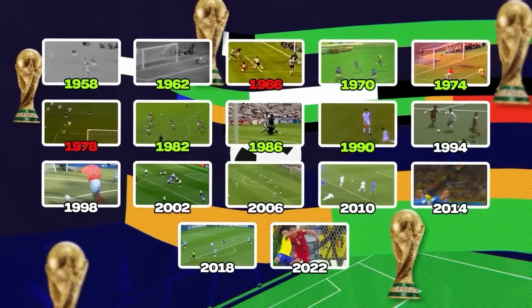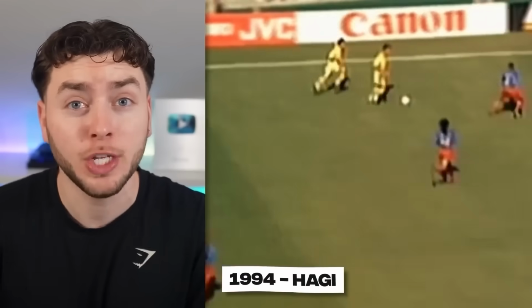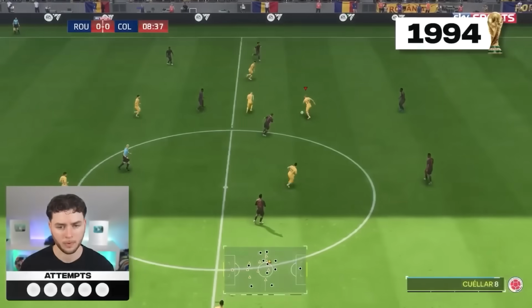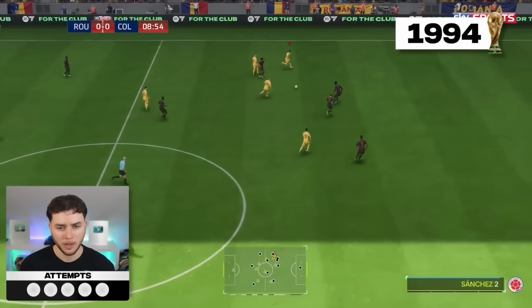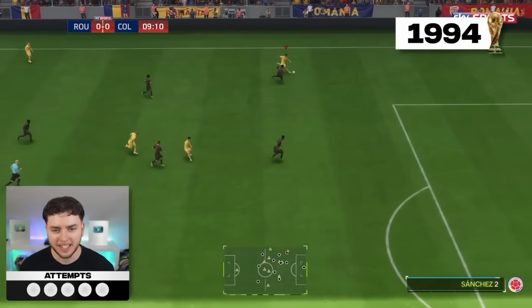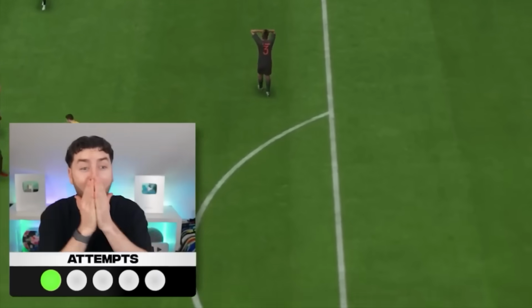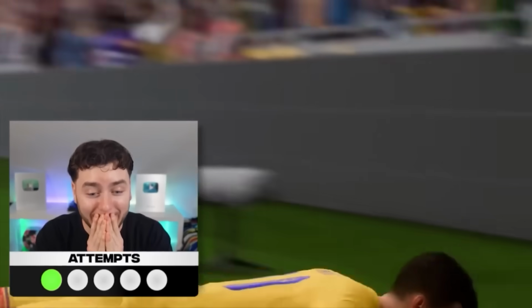And moving on to 1994, we have the legend Haji, who scored this iconic goal for Romania. What a screamer. So on our first attempt, Haji would do this. The ball gets played out to Haji on the wing. He takes the touch. He shoots. Oh! Oh my god, Haji.